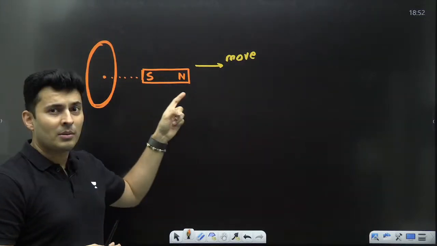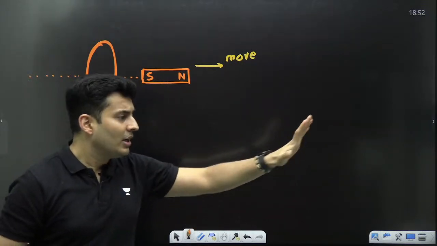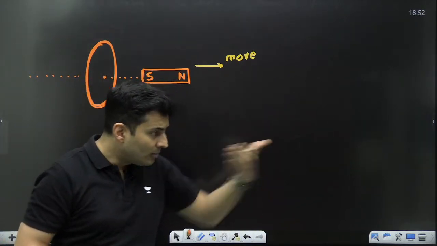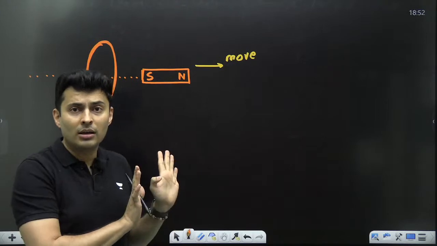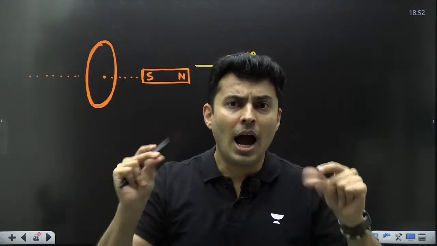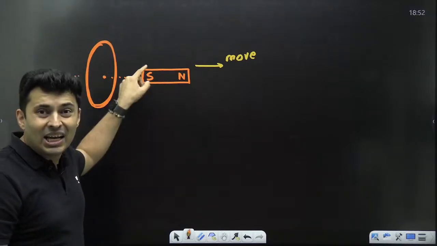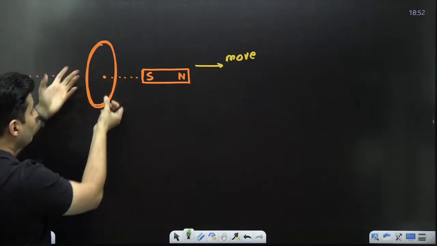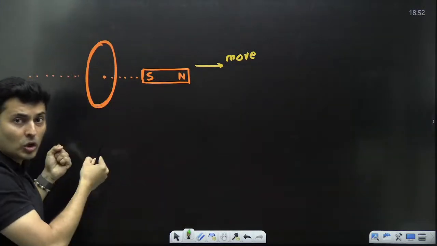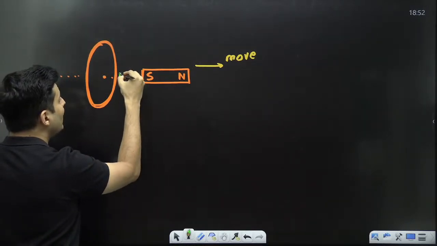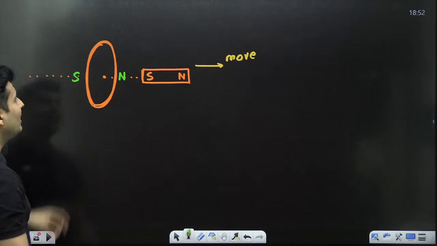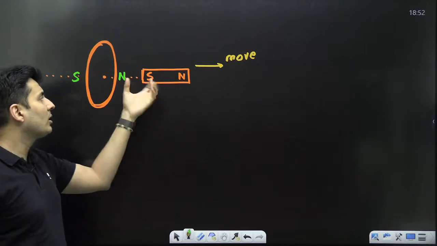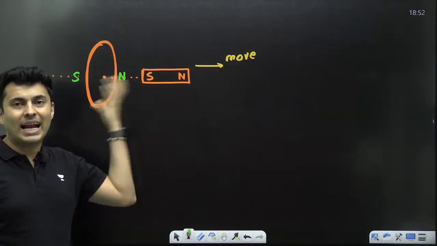Will the coil push it away, or will it be like, hey, stop, stop, stop? The moment you go away, it will try to stop it. It will try to pull it. If it tries to come towards you, it will try to stop it again by pushing it. Whatever you do, it will try to oppose. How do you oppose? By attracting it, because it's going away, right? How do you attract it? You create a current which creates a magnetic effect to stop it, to attract it. So basically make the north pole here and south pole here. This coil behaves like an electromagnet with north pole here and south pole here. This north pole will attract the south pole.